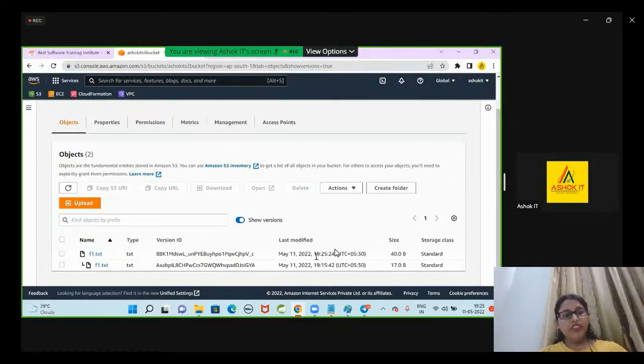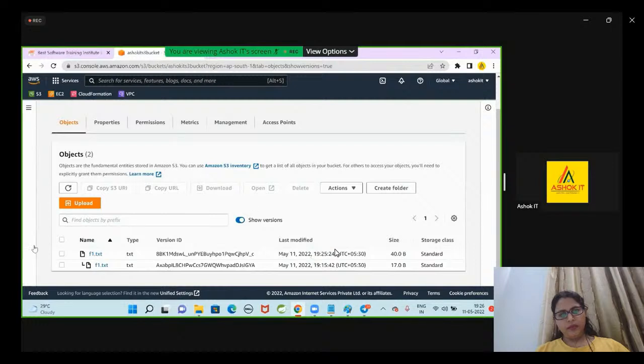I uploaded f1.txt at 7:15. Then at 7:25 I uploaded the same file again. I have modified the file content and uploaded that file. So if you want to upload the same file with multiple variants, then you can go for the versioning concept in S3. Versioning I have enabled at the bucket level, and it is applying at the object level.